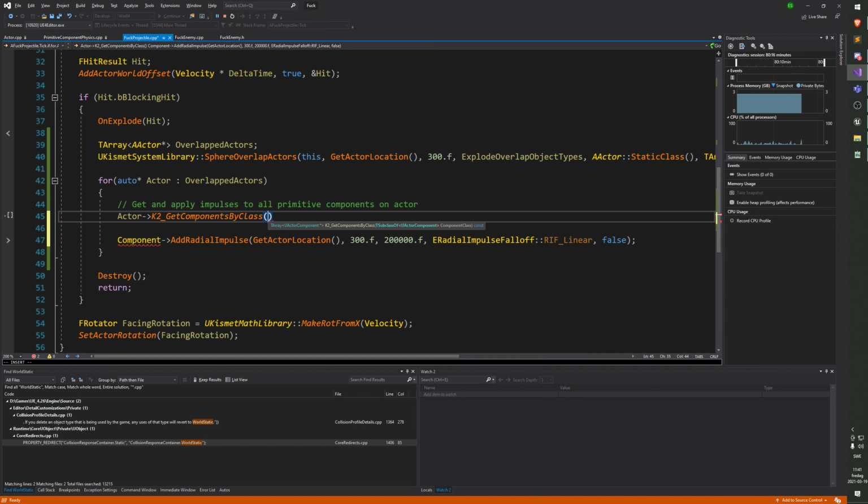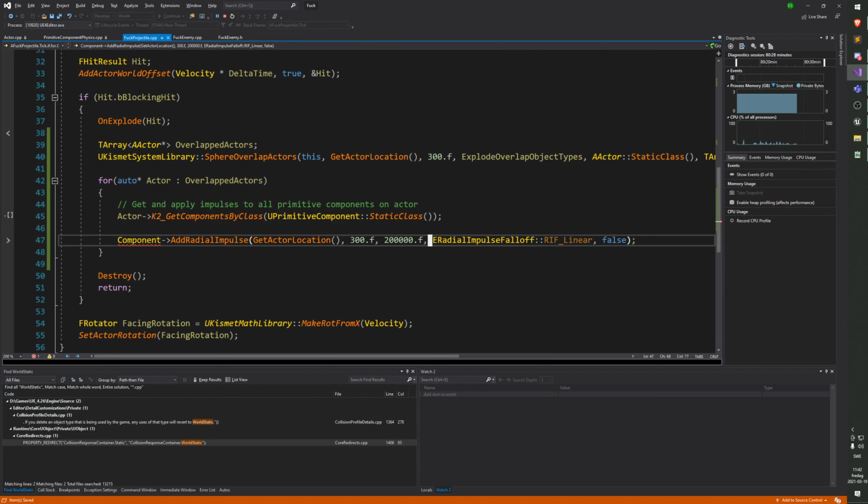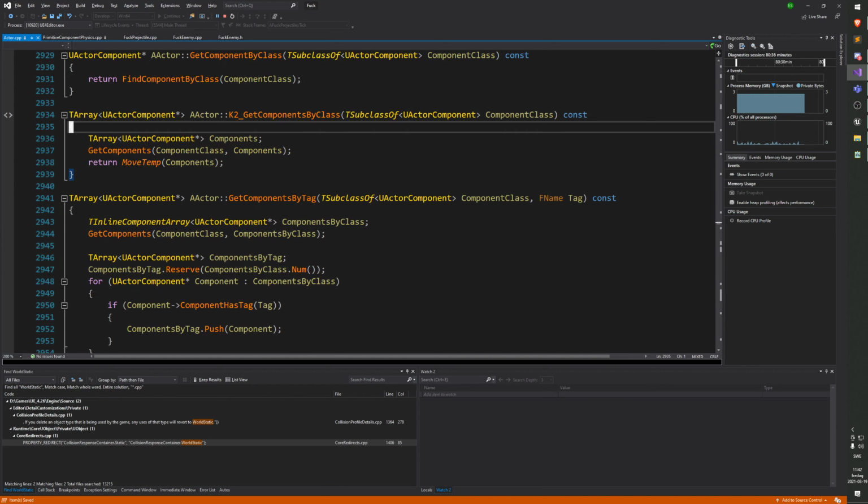So we will just supply the UPrimitiveComponent as a subclass. We'll do UPrimitiveComponent::StaticClass. So we're telling this function to get all components that have the class UPrimitiveComponent. And then this is going to return an array of actor components.